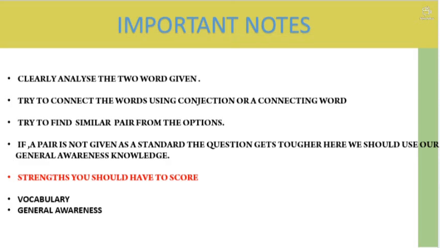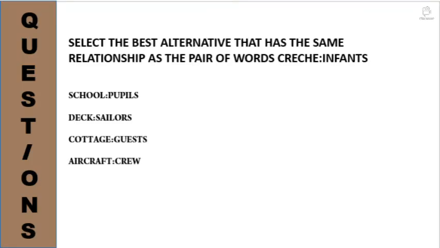So the two strengths needed to answer such questions are vocabulary and general awareness. Now let's move on to our first question. Select the best alternative that has the same relationship as the pair of words crush and infants. We can follow the points I have already mentioned. First of all, analyze the two words, crush and infants. What is a crush? A crush is a place where infants are treated well and cared for. That is the relationship between them.